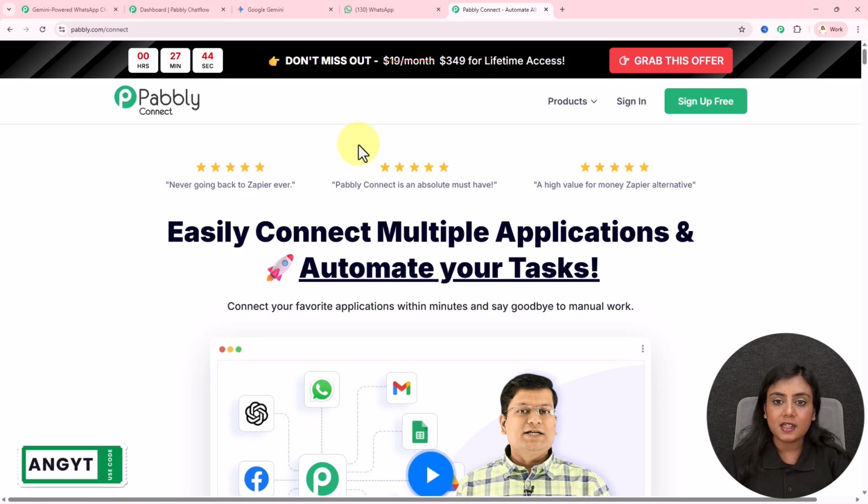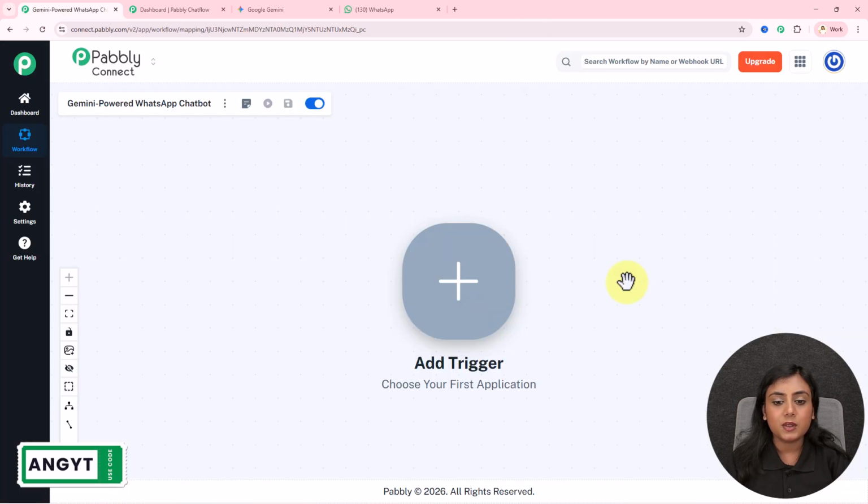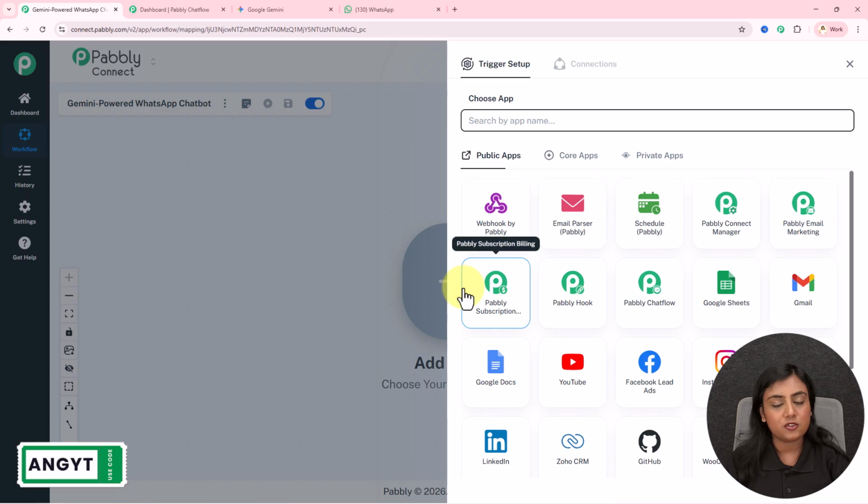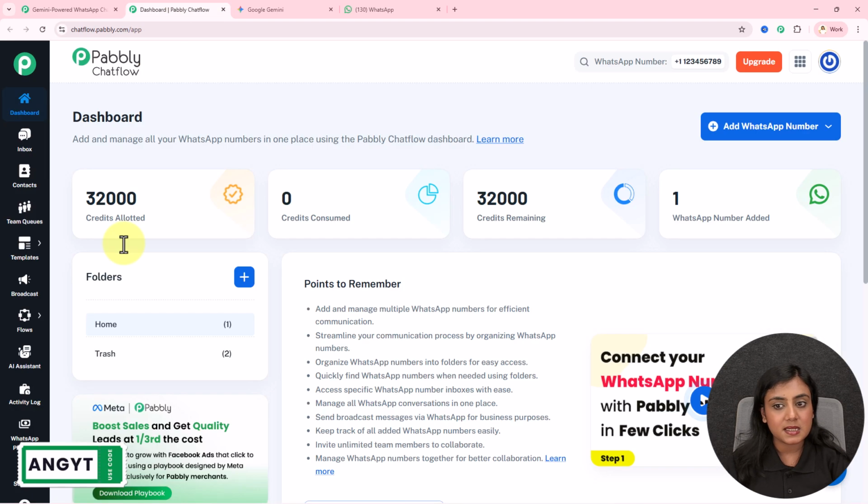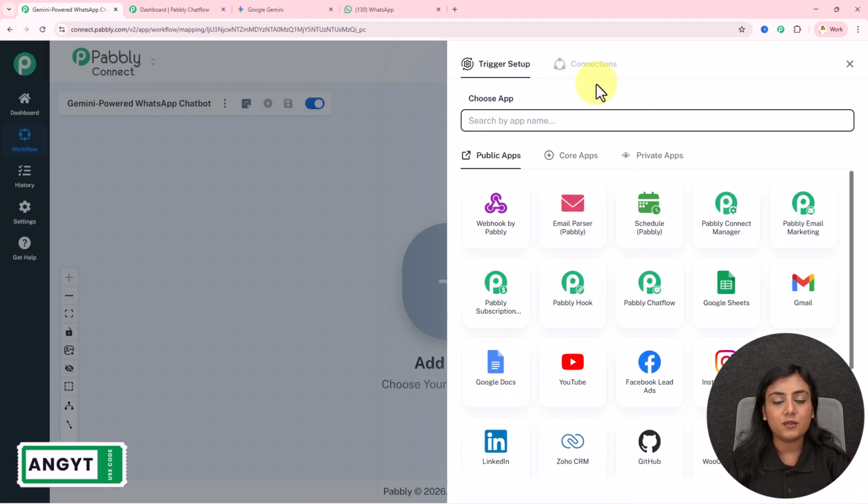Okay, sign in from here, create the workflow, and you will come to the workflow interface just like this. Inside Pabbly Connect's workflow, there are two major steps: trigger and action. Trigger gives the commands and action follows the steps simultaneously. That is why there is only one trigger but multiple actions, and I will set up my trigger right here. Now I manage WhatsApp conversations in my business using Pabbly Chat Flow. So that is why I will be selecting Pabbly Chat Flow in the trigger right here.